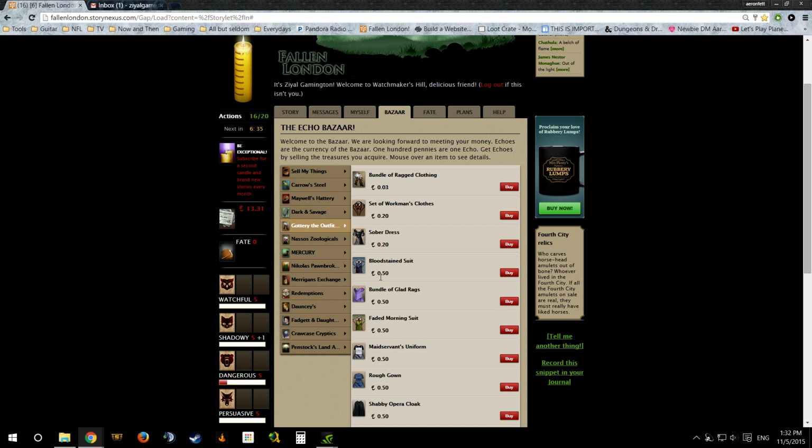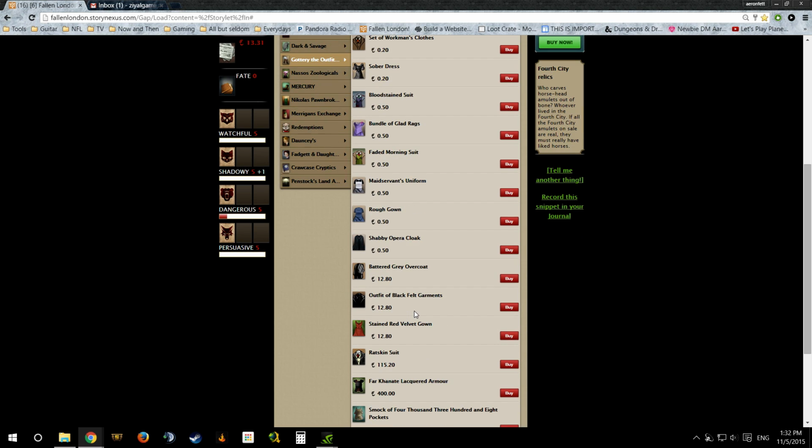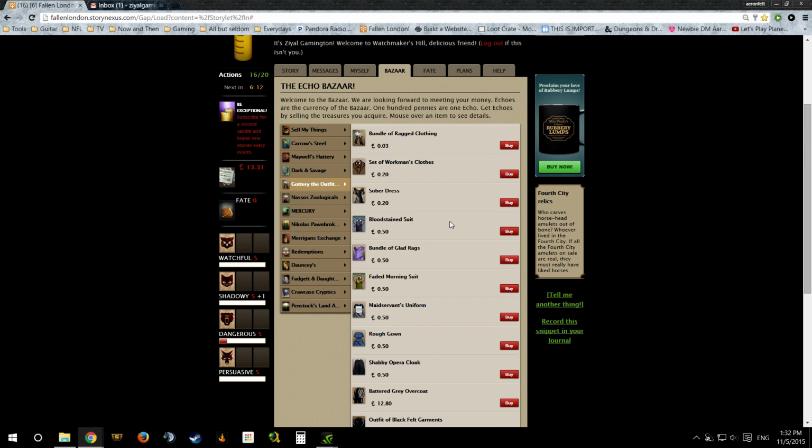Now, there's a lot of cheap clothes options. Now you'd be tempted to, okay, look, I got $13.30. Get the best item you can for how much you have left. Like I believe if you were going for persuasive, you'd want to buy this one or that one. Oh, look at that. The idea that kind of goes here is that you don't have to really do that. All these clothes provide something.